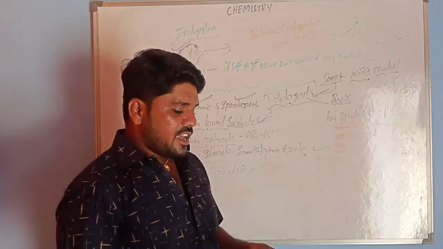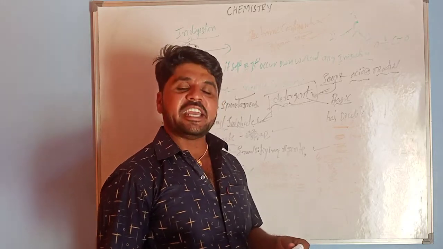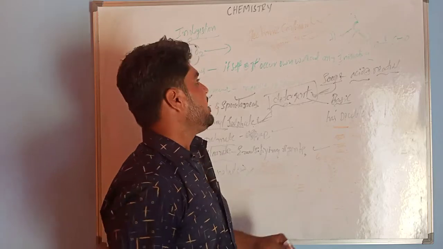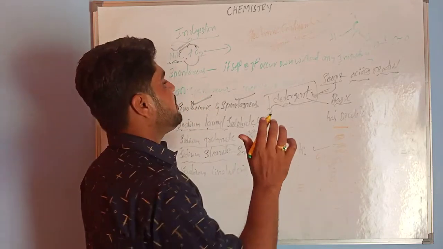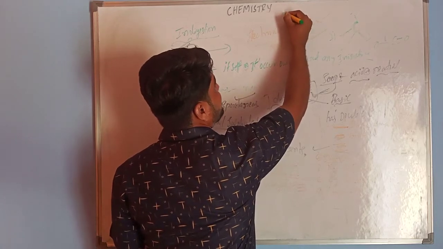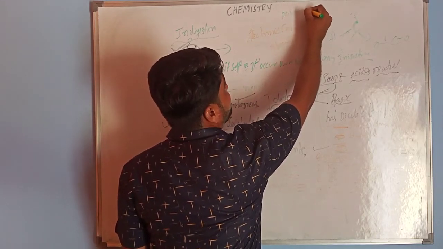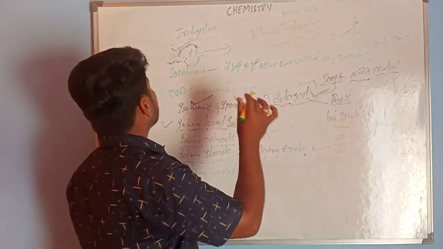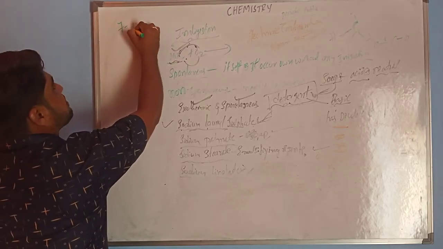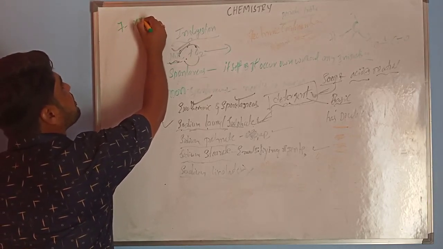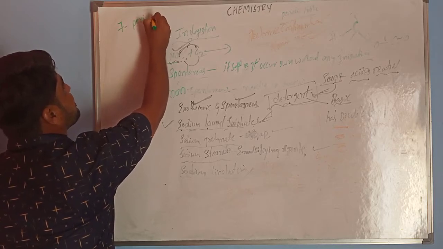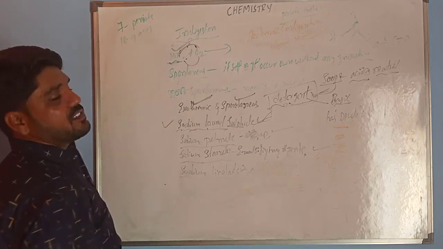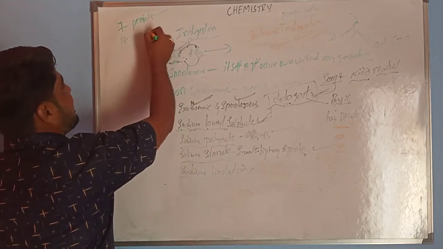So next is: the element with atomic number 18 belongs to which period and which group? If you observe the Mendeleev periodic table, it has 7 periods and 18 groups.